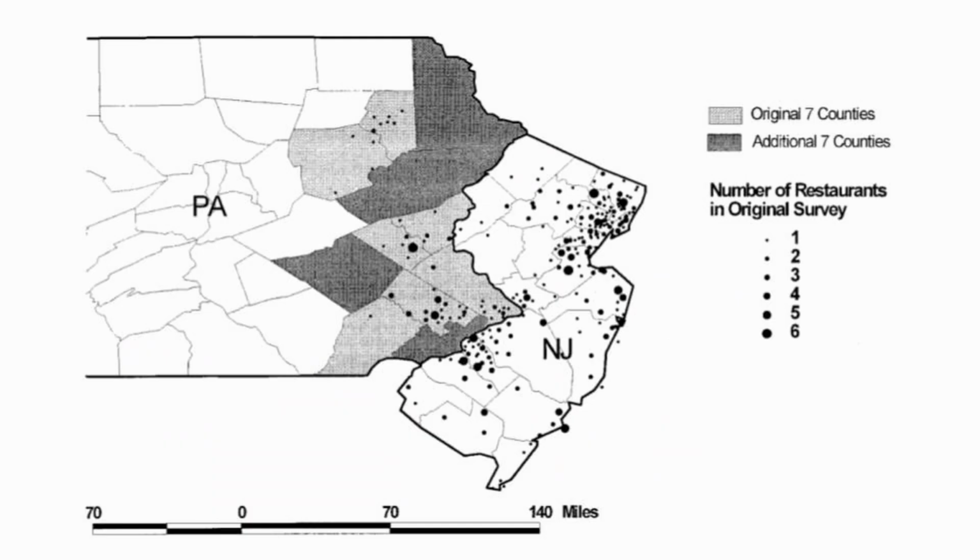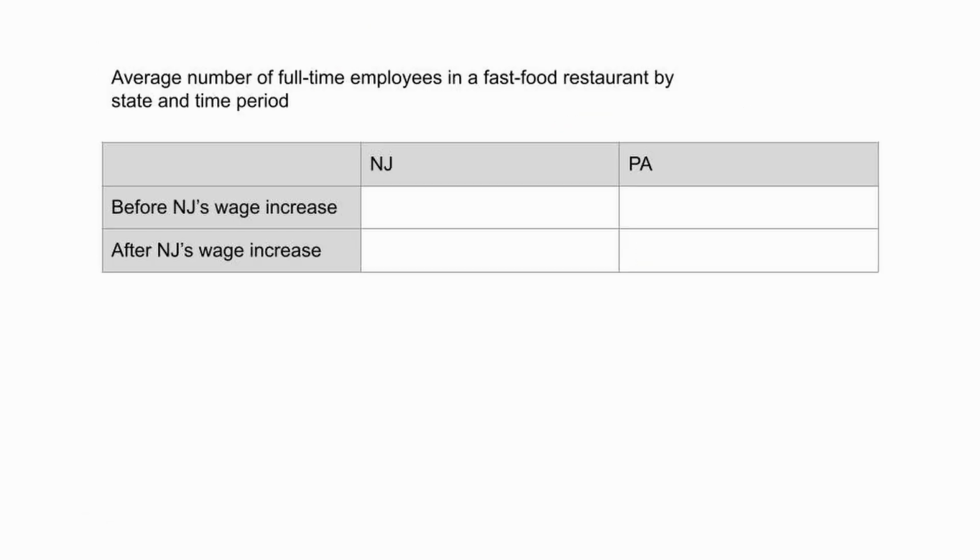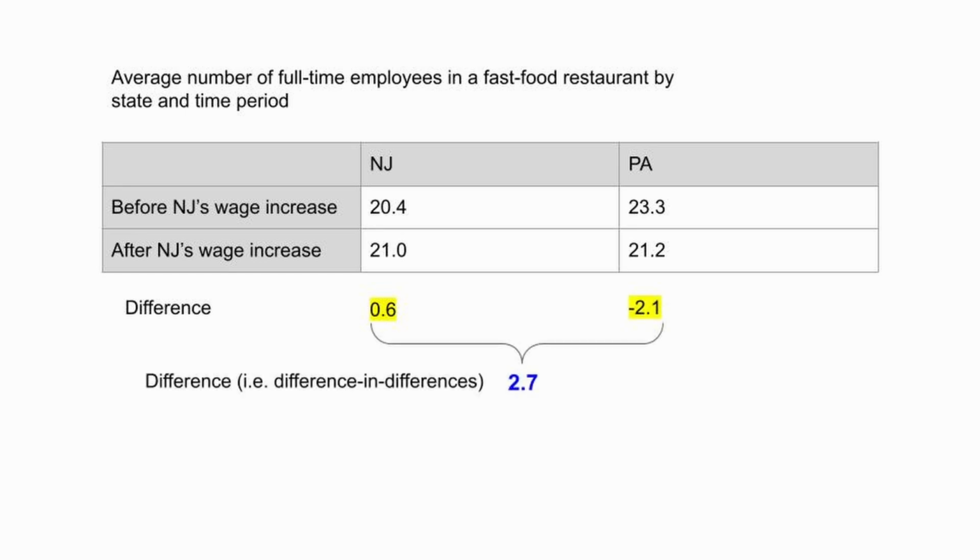Two economists studied the fast food industry in New Jersey and eastern Pennsylvania. They looked at employment both before and after the wage hike. The authors found that New Jersey's fast food employment increased after the wage hike, but fast food employment in Pennsylvania decreased. Thus, New Jersey's fast food employment increased relative to Pennsylvania.